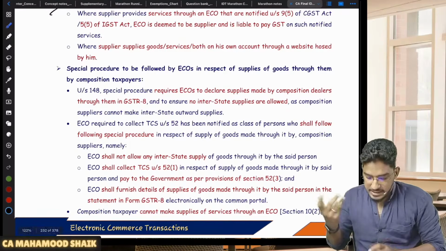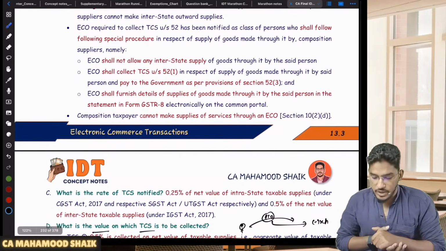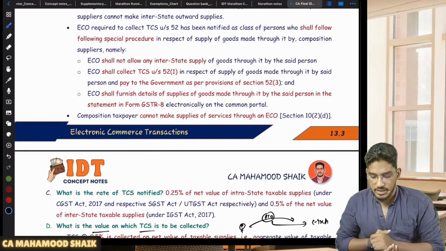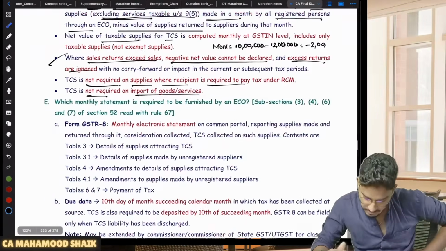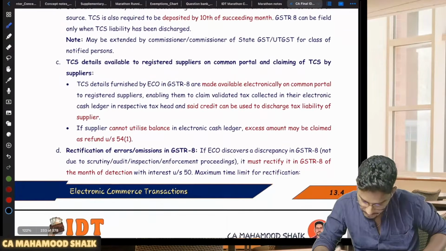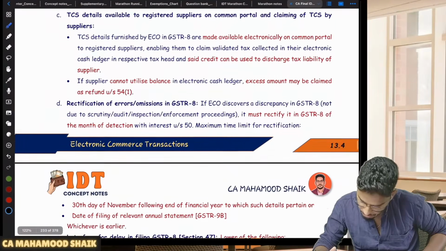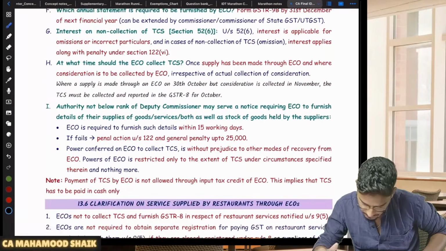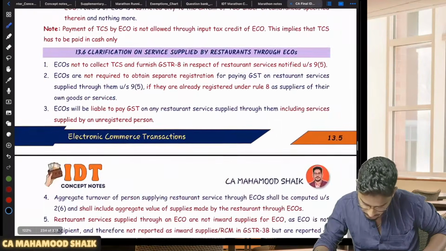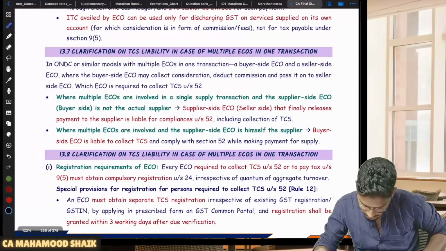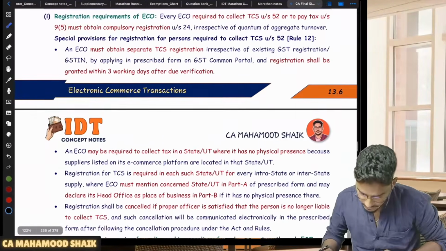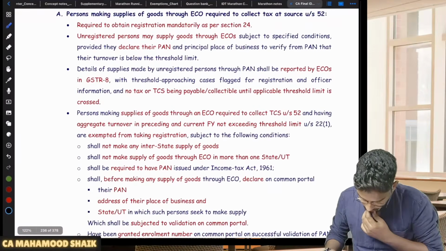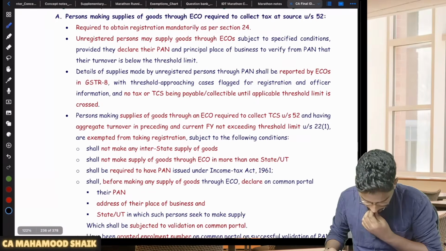In case unregistered persons are making supply of goods through an e-commerce operator, then also the e-commerce operator cannot collect TCS. They will not collect the TCS, but they have to follow one special procedure. There will be something called a special procedure. See this. See here.